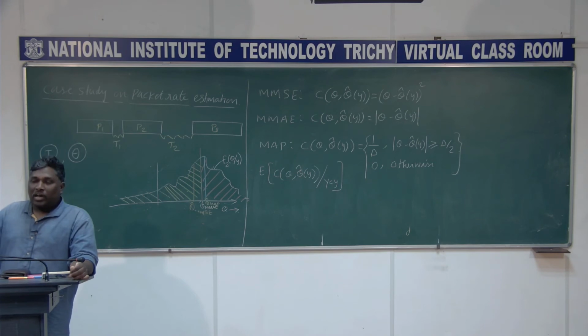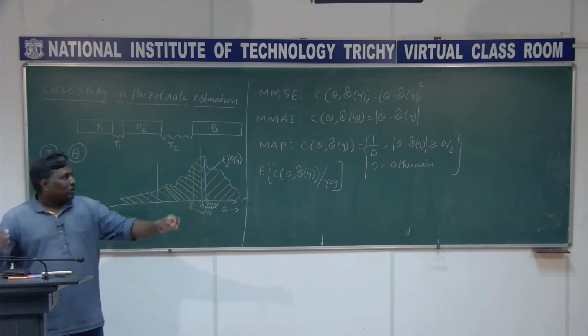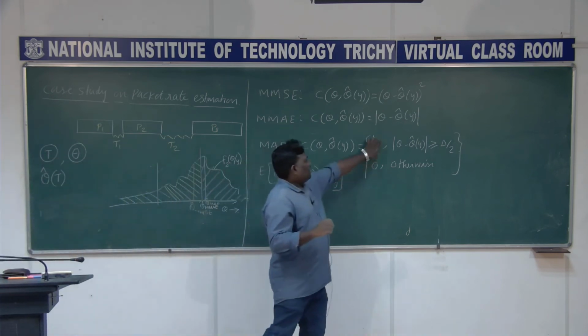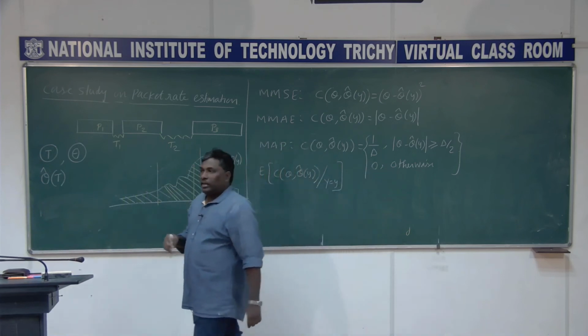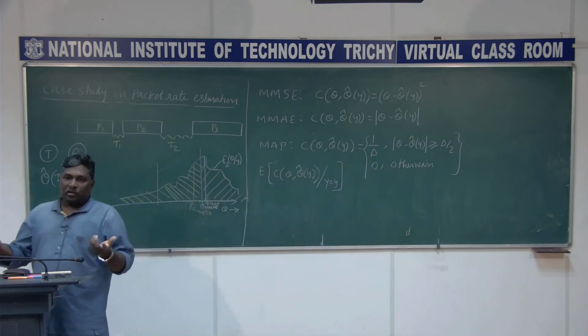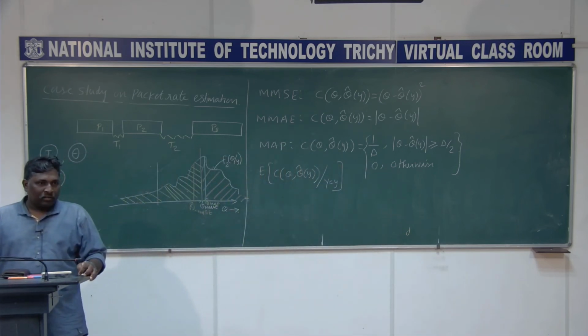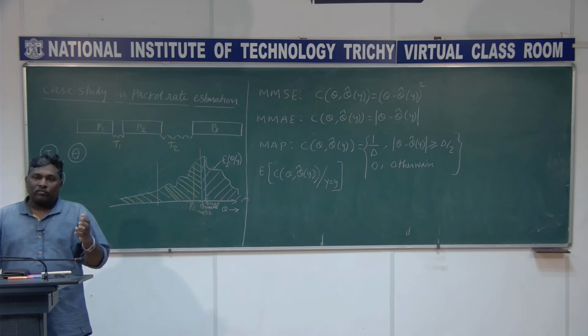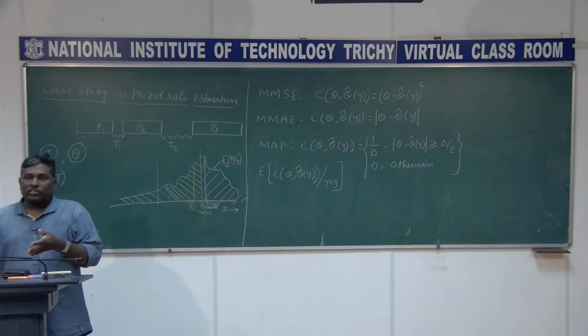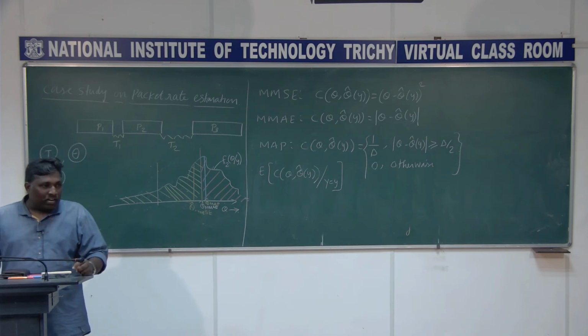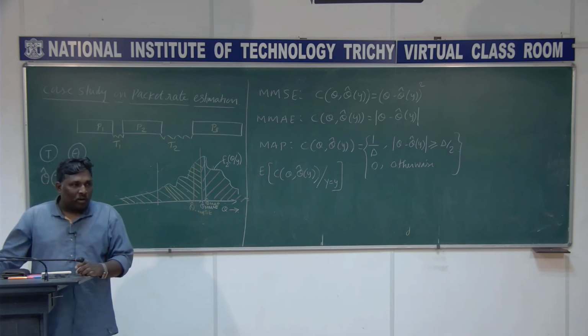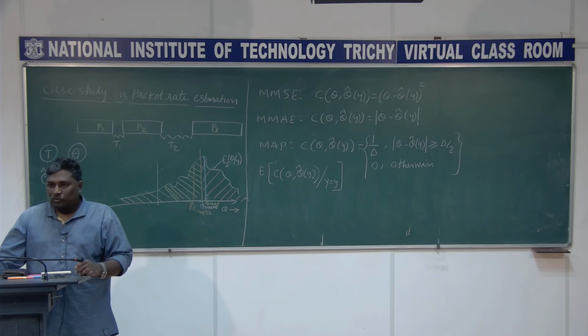When you have a finite number of outcomes, it is like you have a random variable x with outcomes 1 and 2, and if I know the probability of x equal to 1 and x equal to 2, you do 1 into probability of x equal to 1 plus 2 into probability of x equal to 2, and that is how you find the expectation.